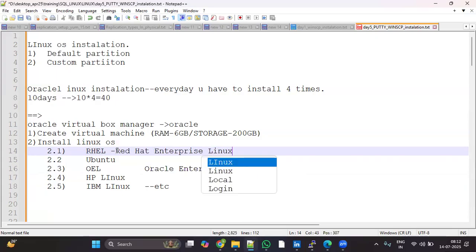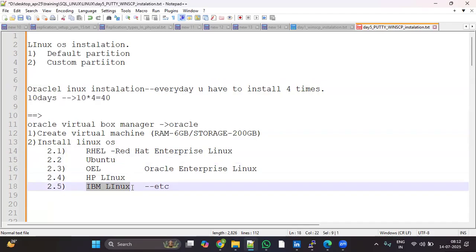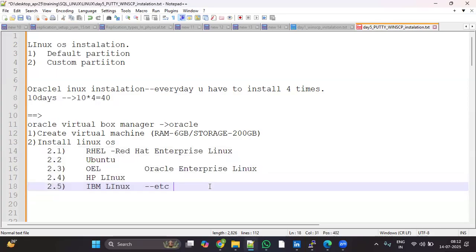That is the RHL. Ubuntu, yes, it's an open source operating system. HP Linux, yes, this is also licensed Enterprise Linux. IBM Linux, yes, this is also a licensed operating system. So these are the flavors available in Linux. You can take any one of the flavors, go and install it, and practice. But the majority of people are using RHL or OEL.